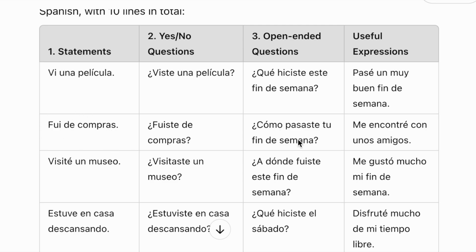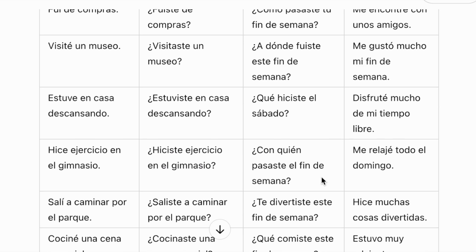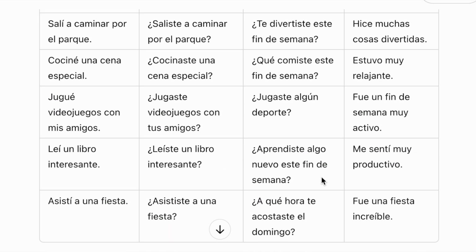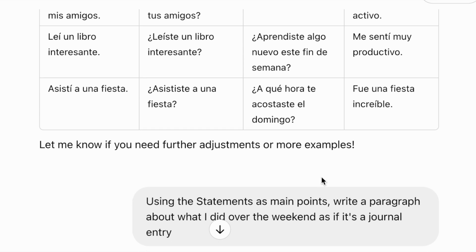All right. What'd you do over the weekend? ¿Cómo pasaste tu fin de semana? I went to a museum. Visité un museo. Did you go to a museum? Visitaste un museo. Where did you go? ¿A dónde fuiste? Okay. So we've got 10 iterations of that to practice conversation. I call it instant conversation, okay?